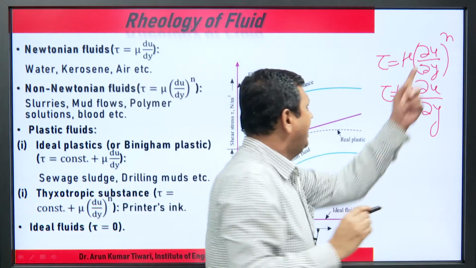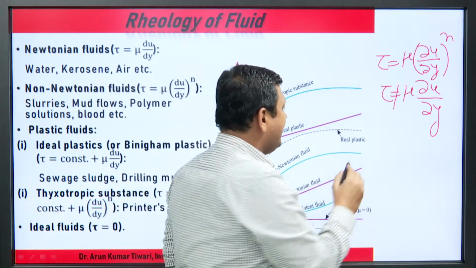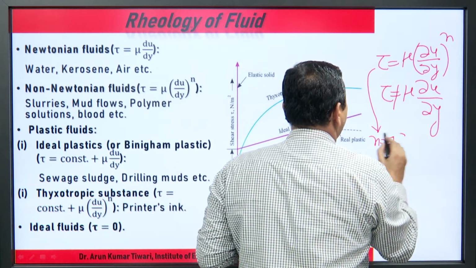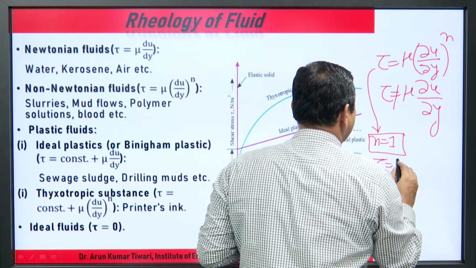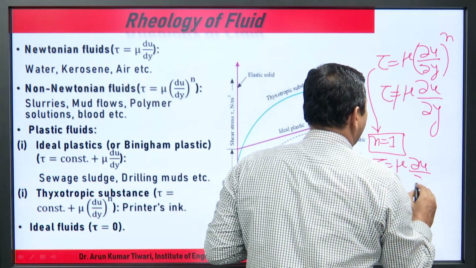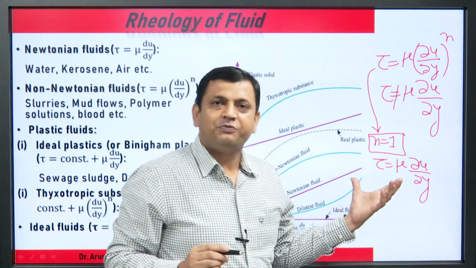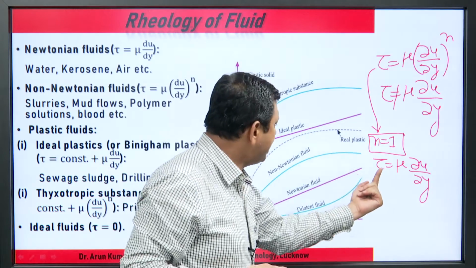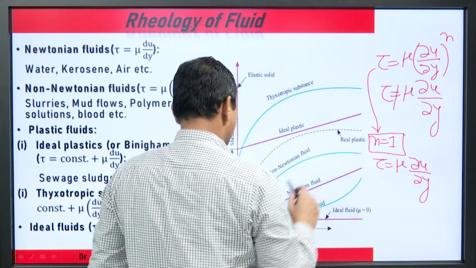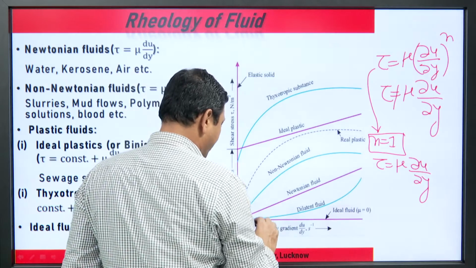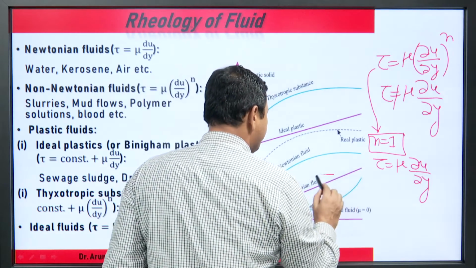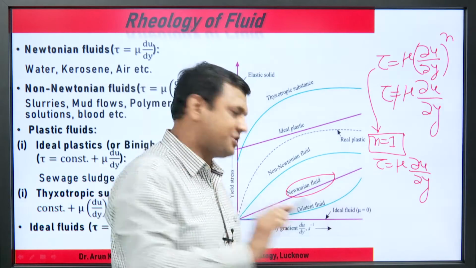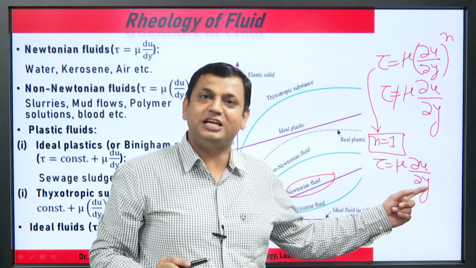If n equals 1, this becomes tau equal to mu du over dy, and a fluid which obeys Newton's law is known as Newtonian. This is a linear relation, a straight line.